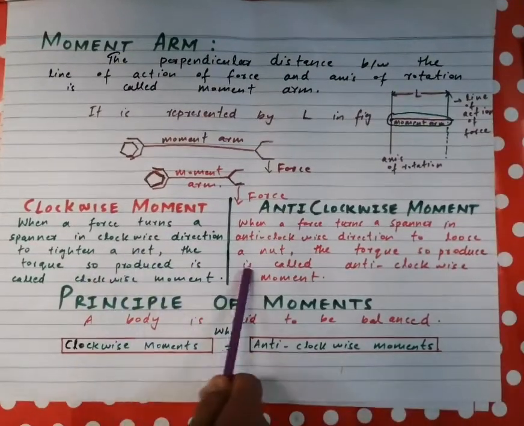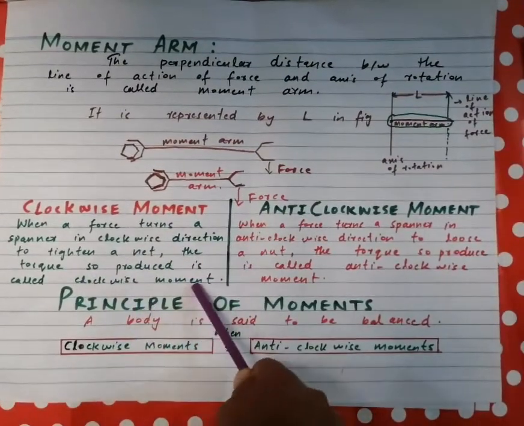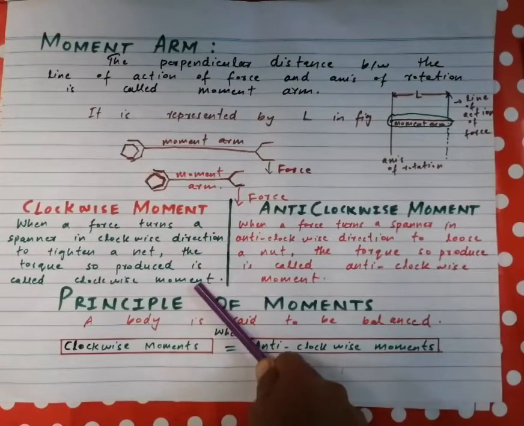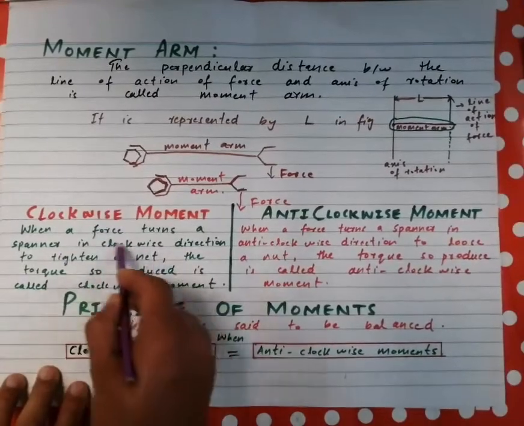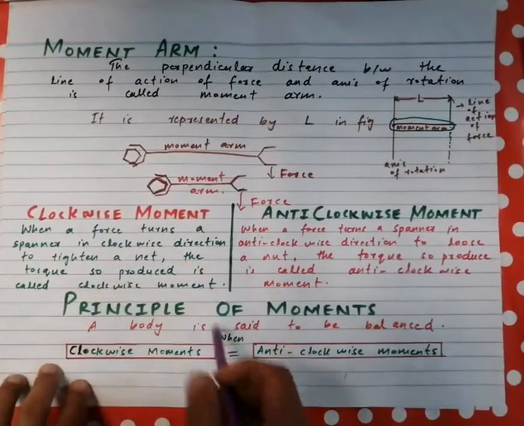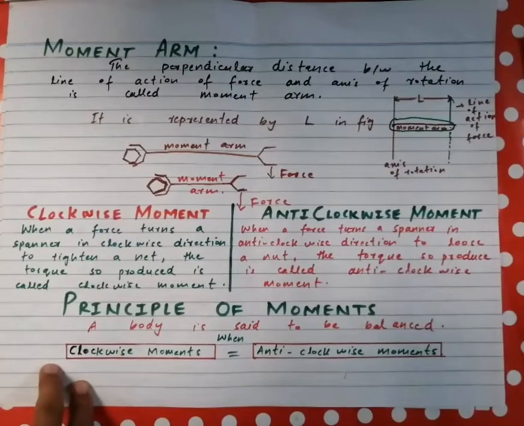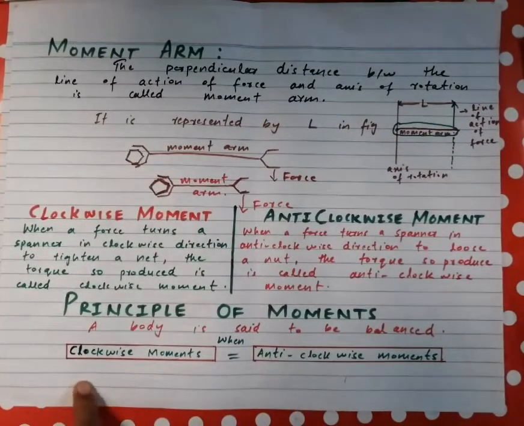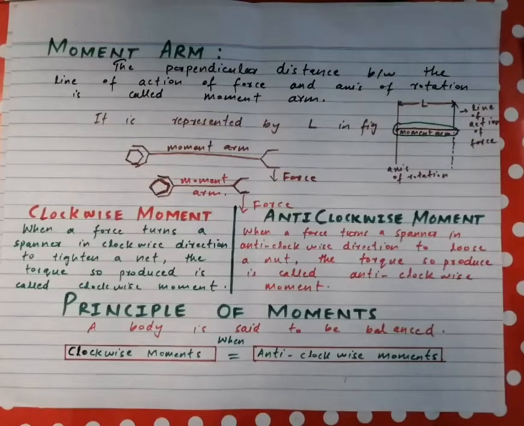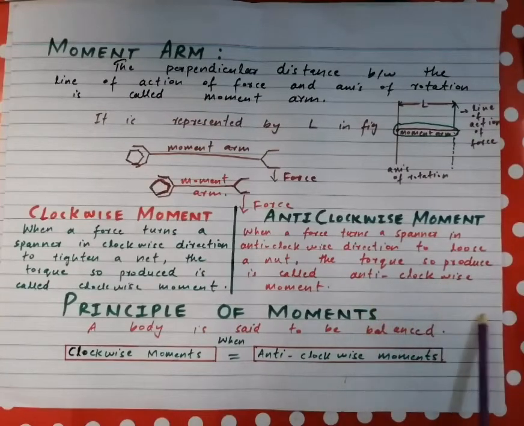Then the torque produced is called the clockwise moment, and the clockwise moment is used to tighten our nut. Similarly, if we want to loosen a nut, we apply the force in the anti-clockwise direction, and in this way the torque produced in the body is called the anti-clockwise moment or the anti-clockwise torque.